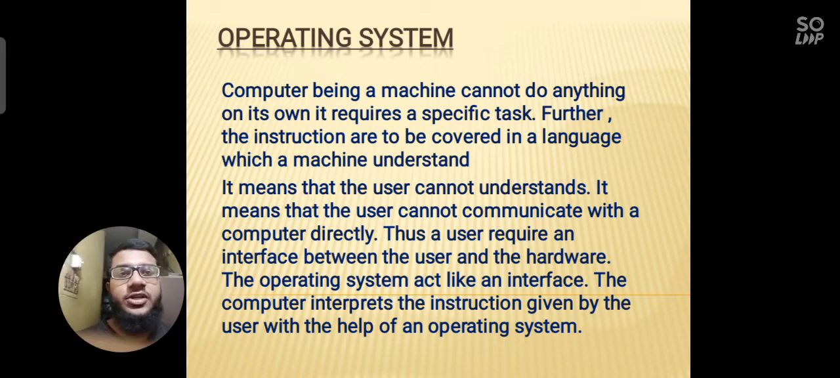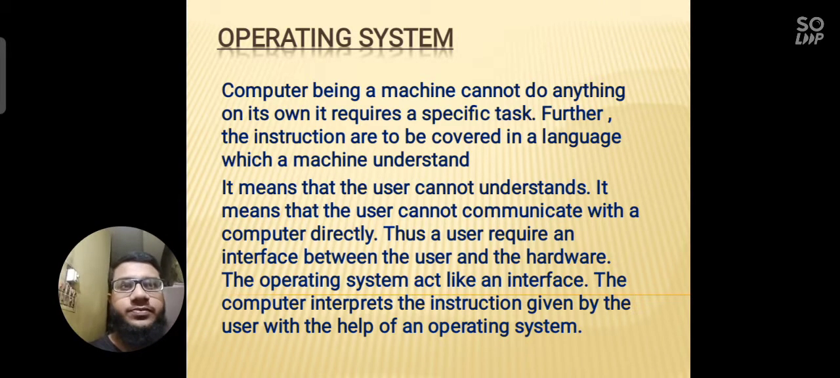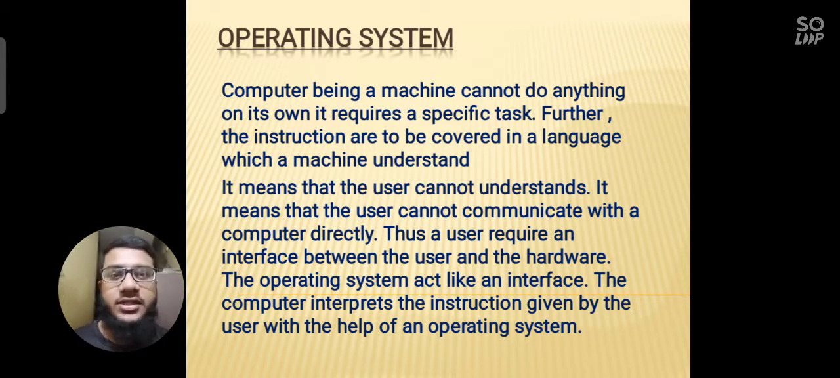So here it is written that a computer, being a machine, cannot do anything on its own. It requires a specific task. Further, the instructions are to be conveyed in a language which a machine understands. It means that the user cannot communicate with the computer directly. Thus, a user requires an interface between the user and the hardware.